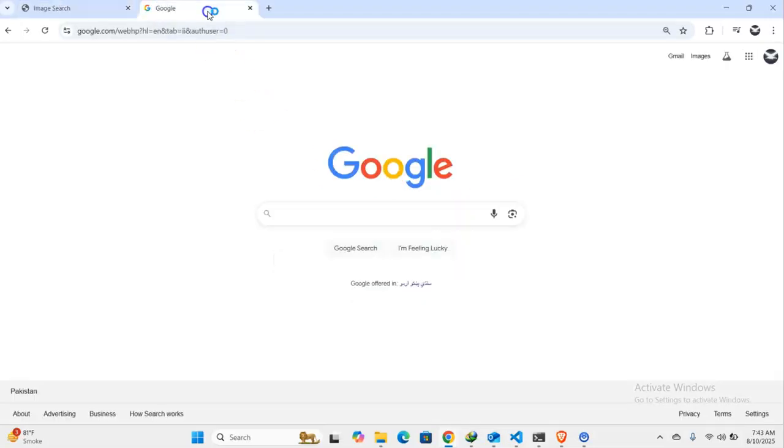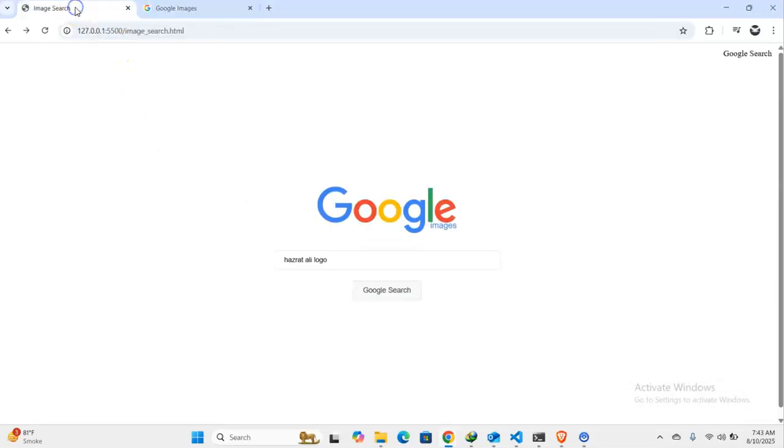If you visit the Google official page and tap on the image section, you see that there is this little tiny text over here, apart from the Google image. It's not clickable, but this image is clickable. This text over here is clickable. So I tried to replicate that as well, which you can see here.